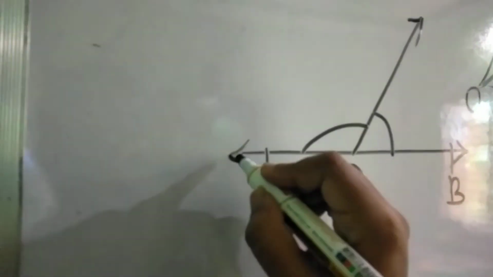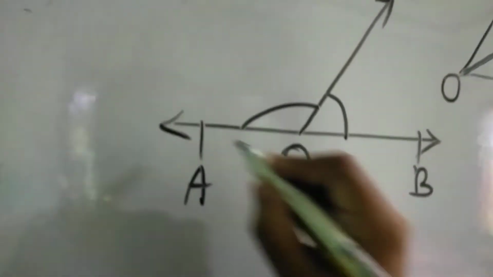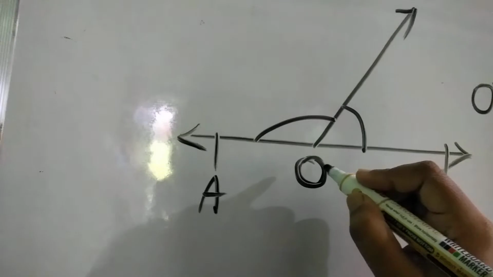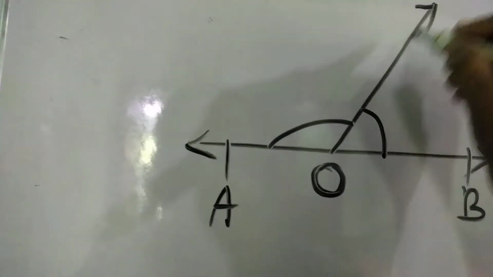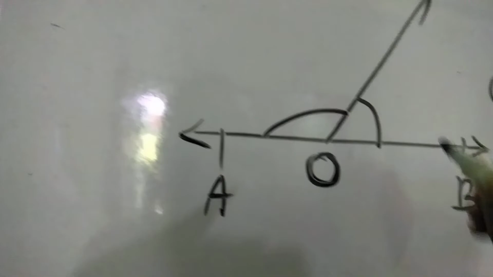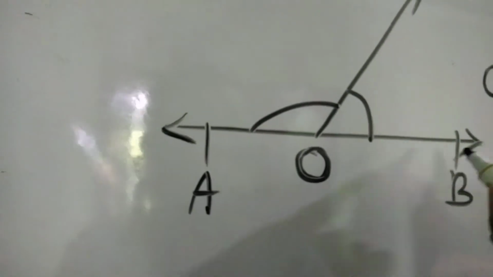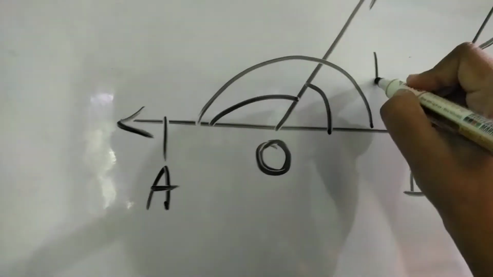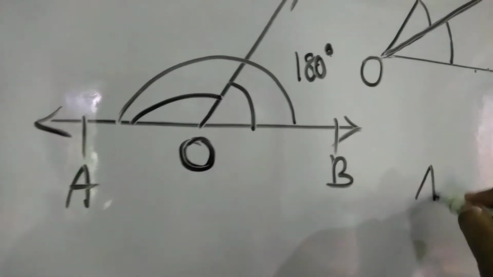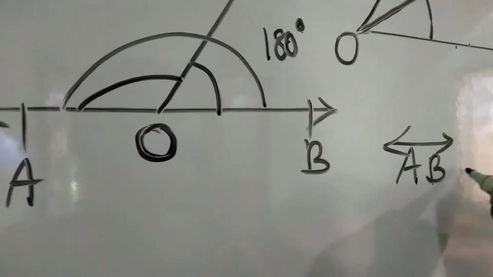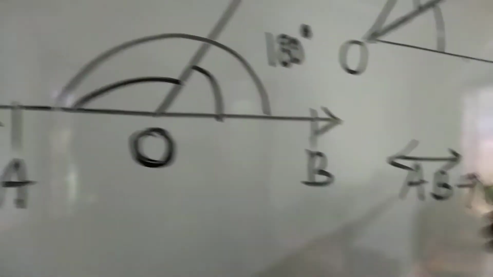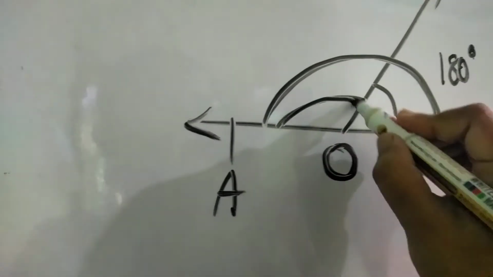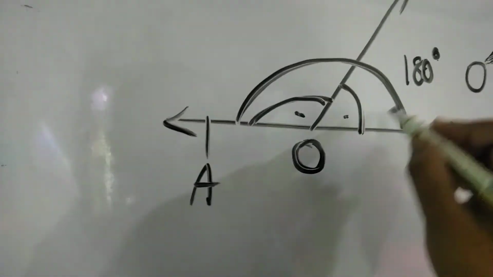There is a common vertex, and here AB is a line where O is the common vertex. From this O, one common arm or common ray, and we get two adjacent angles. But when AB is a line, what will be the total value of the angle? 180 degrees, because one straight line AB represents 180 degrees. So these two angles' sum is 180.